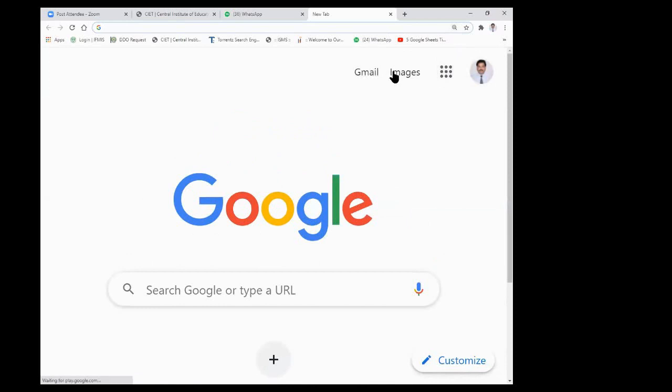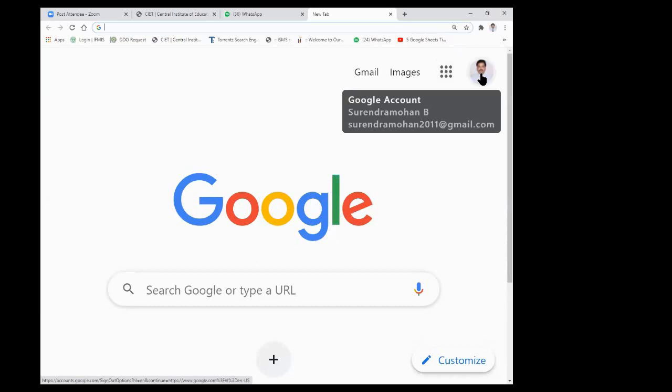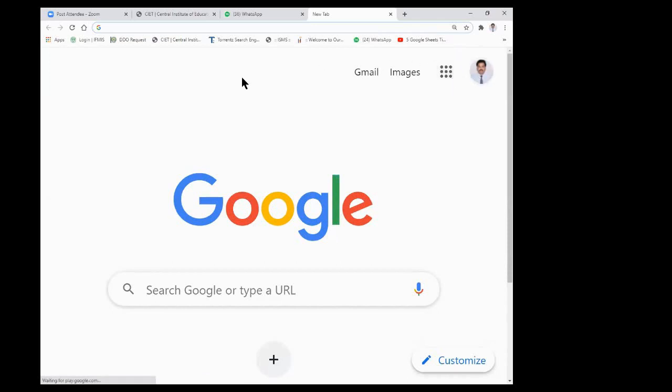The first one is Gmail, the second one is Images, and the next one is the nine dots, and these nine dots are called the Google applications. Next, the Gmail holder's photo as well as the Gmail account address is also given here.